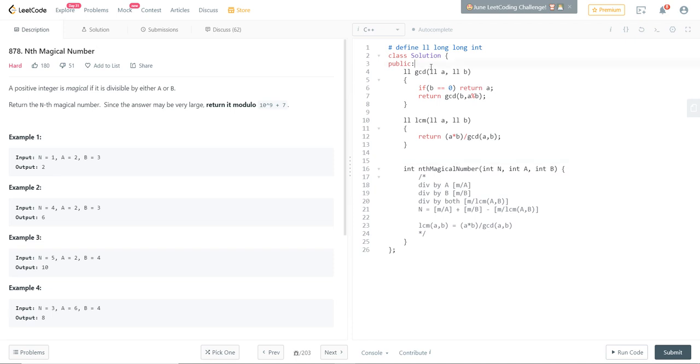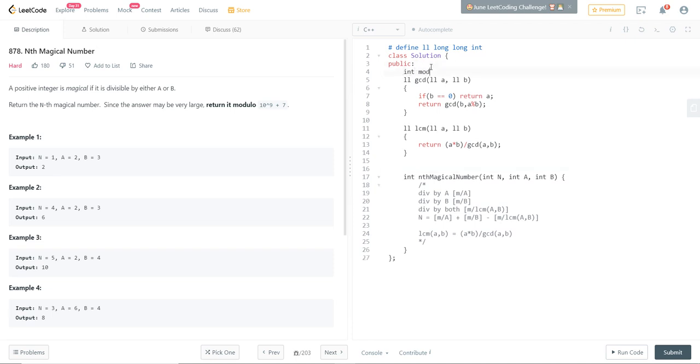We also need to initialize this number into mod. Let's have a global declaration, which is 1e9+7. So this is a short way of writing 10 to the power 9 plus 7. This is mod, right?